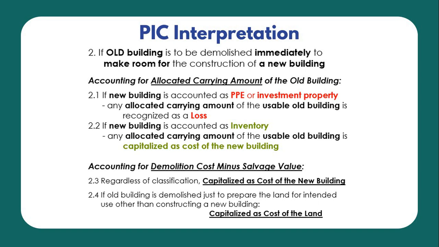Next, accounting for demolition costs minus salvage value, or we call it the net demolition cost. So, ang net demolition cost natin is equal to demolition cost less the salvage value. Now, regardless of the classification, such net demolition cost shall be part of the cost of the new building. Whether the new building is classified as either PPE or investment property or inventory, such net demolition cost shall be capitalized as cost of the new building.